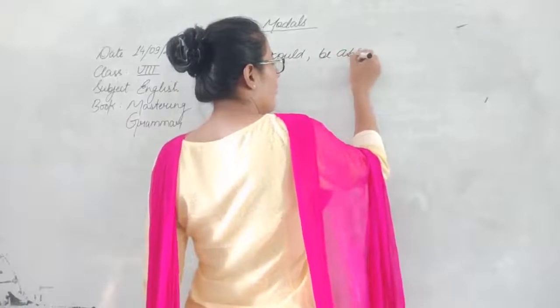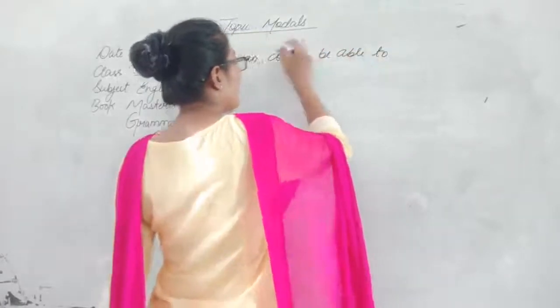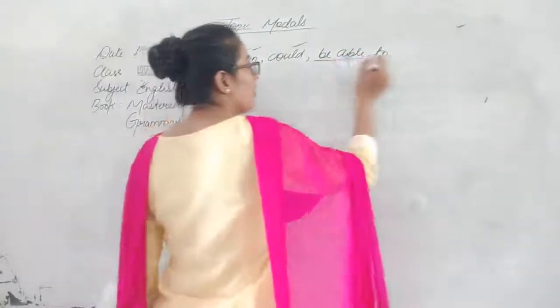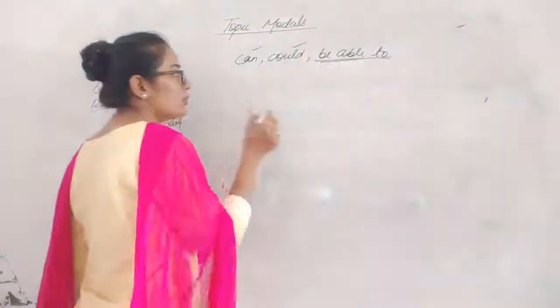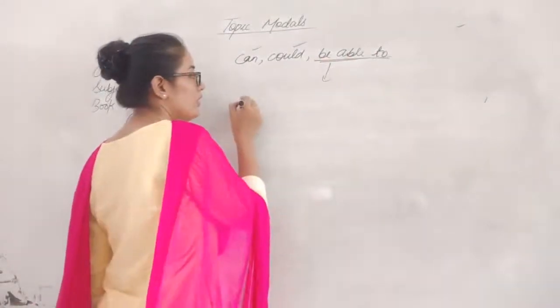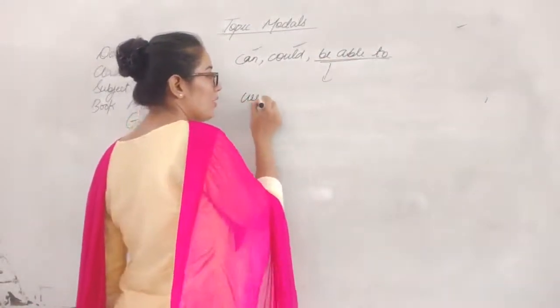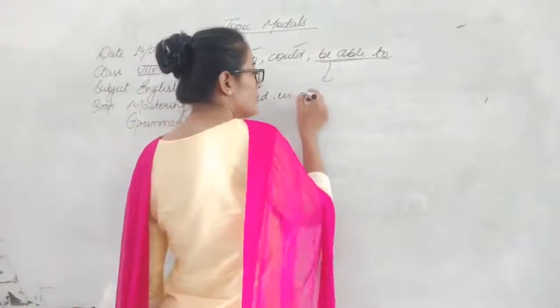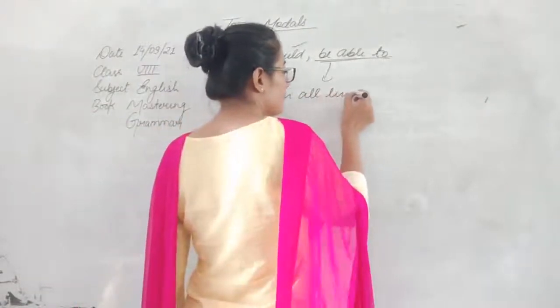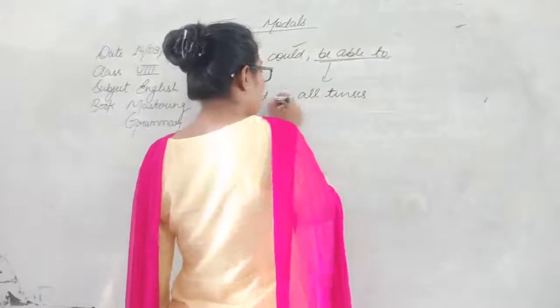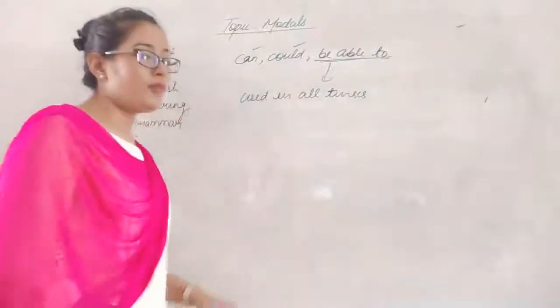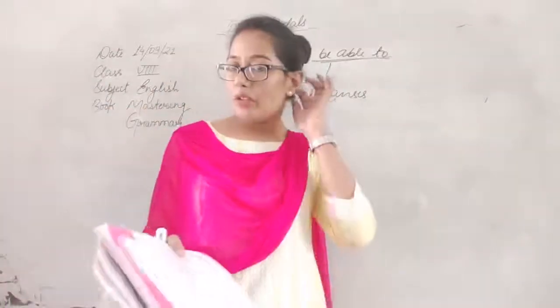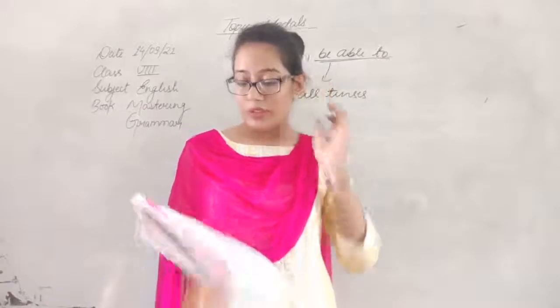So we have already talked about can and could. Now we are talking about be able to. So be able to is being used in all tenses. Okay, that means present, past or the future. Be able to could be used in all the three tenses.